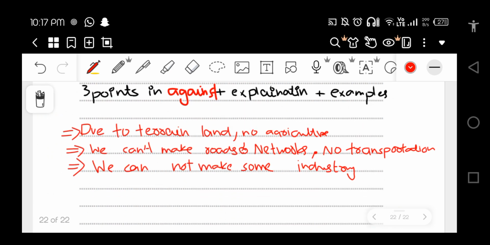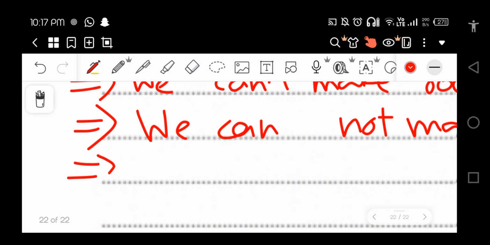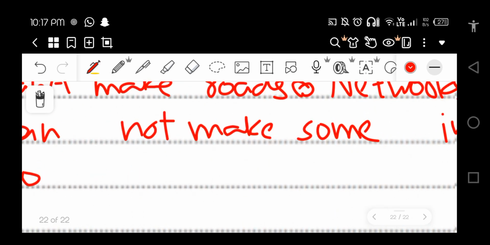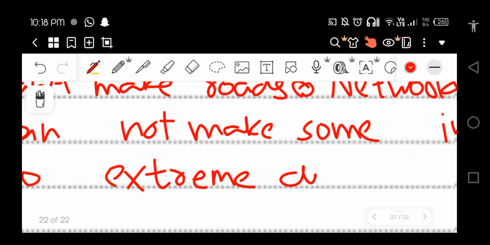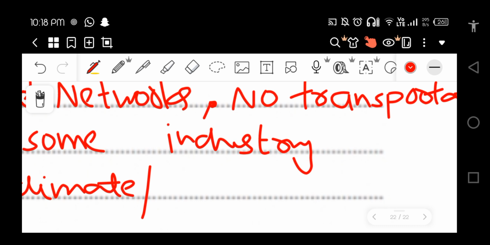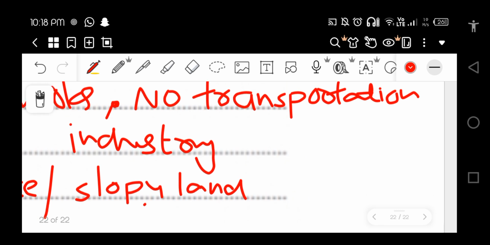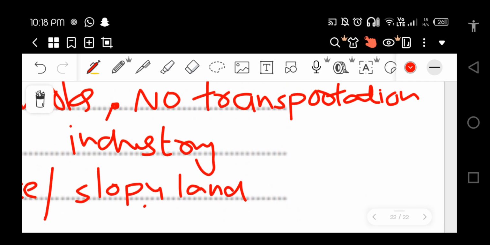What else can we say? Due to extreme climate, or maybe you can say slopy land, or icy, or snowy cap peaks, you can say no settlements.